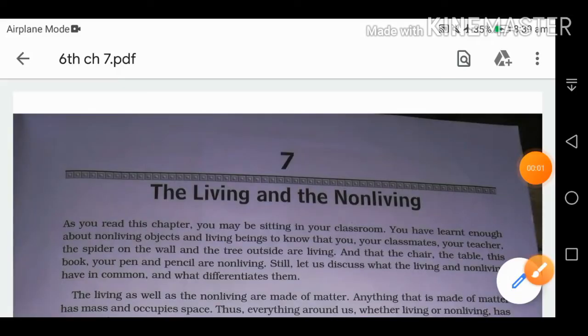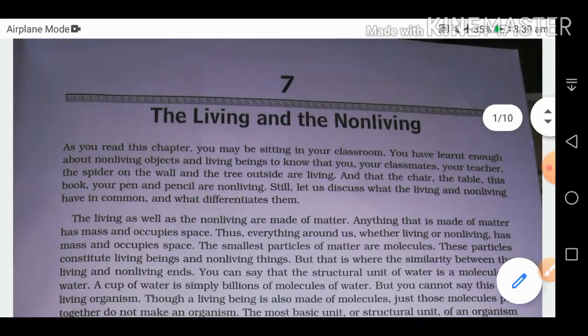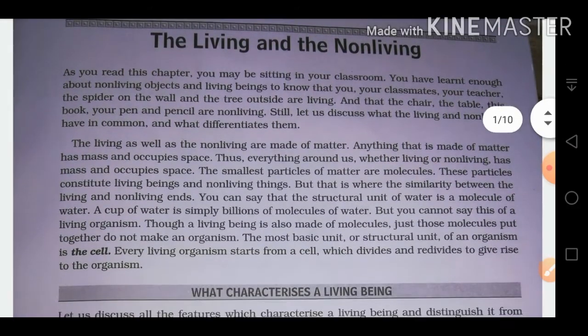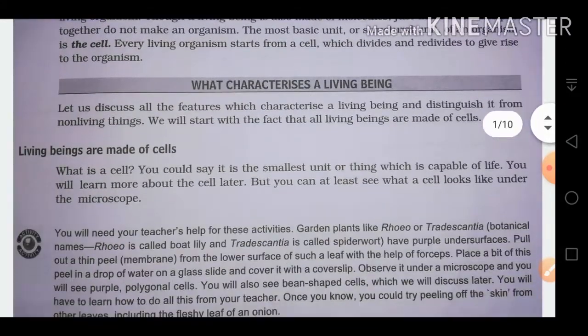Hello and welcome everyone. This is part 3 of the chapter, the living and the non-living. In this part I am going to explain the exercise questions. So let's start.